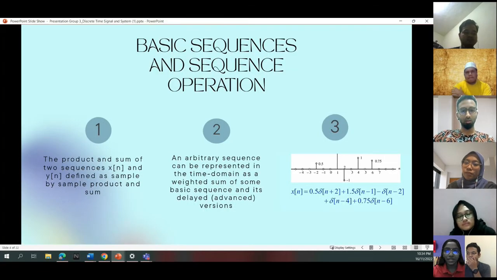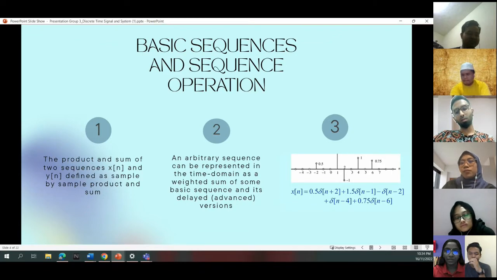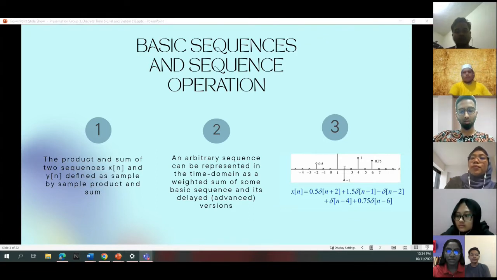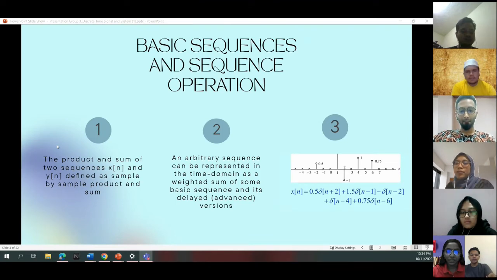For basic sequences and sequence operations, there are the product operation, addition operation, multiplication operation, time shifting operation, time reversal or folding operation, and branching operation. The product and sum of two sequences x[n] and y[n] are defined as the sample by sample product and sum. An arbitrary sequence can be represented in the time domain as a weighted sum of some basic sequences and their delayed and advanced versions.